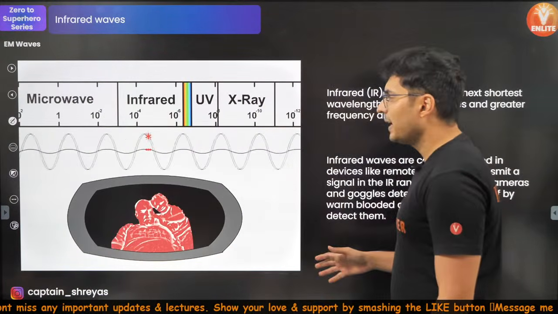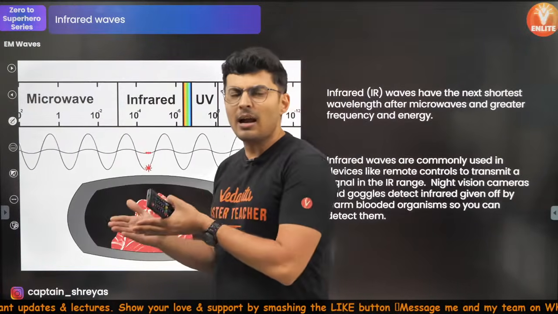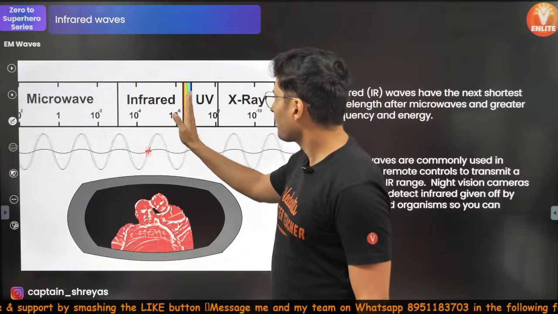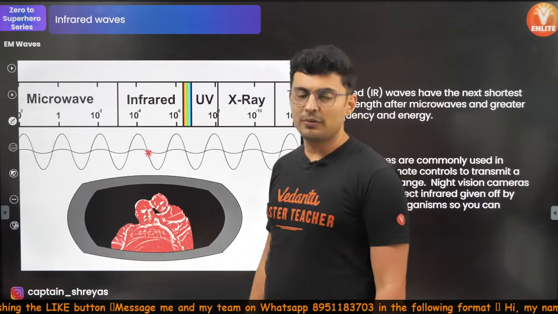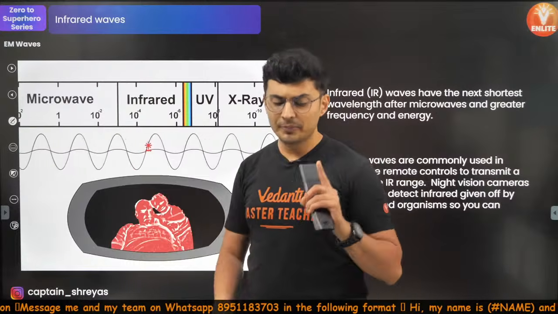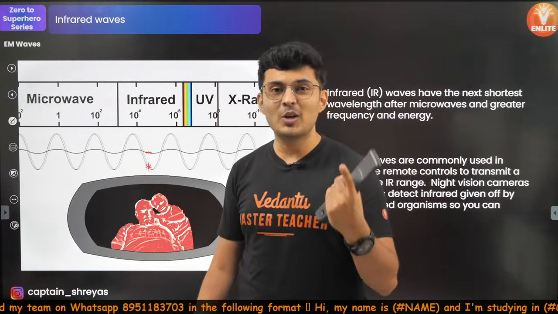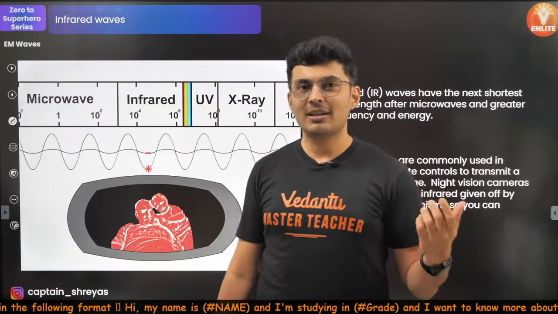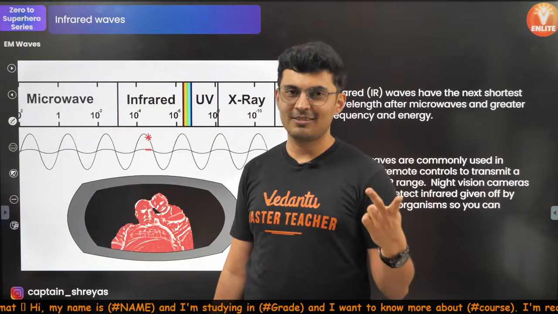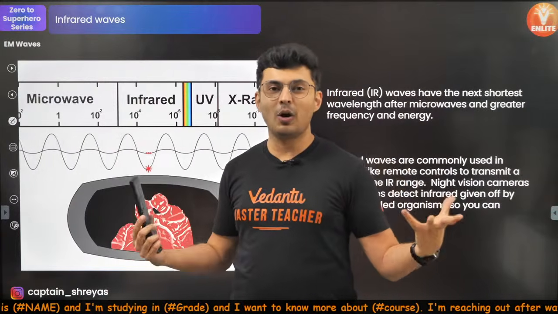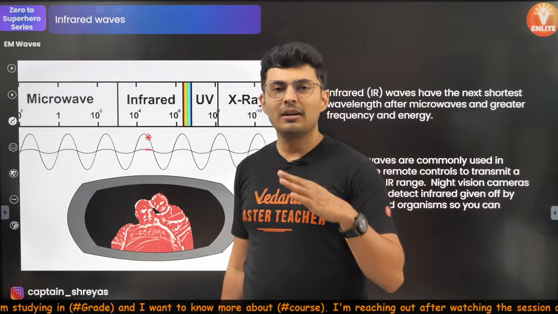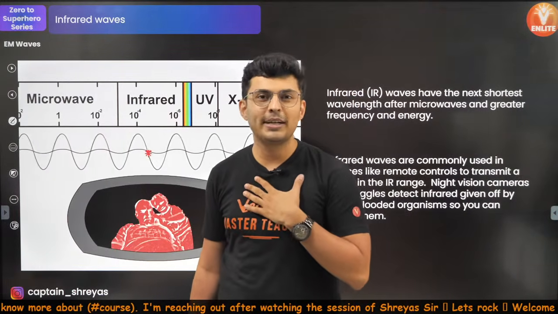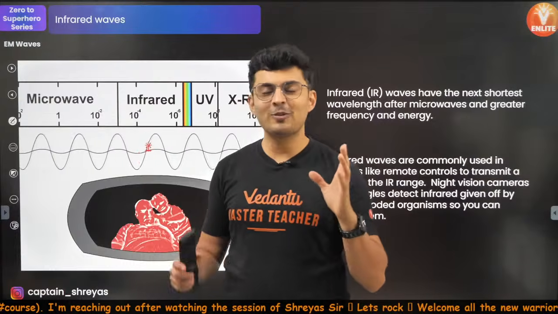Then obviously infrared waves are slightly above the red wavelength, slightly longer than the red wavelength. So if you see the spectrum, it's slightly above or to the side of red color. They are slightly longer in wavelength, and infrared is emitted by your human body. Yeah, so we all know radiation. You would have studied this in 11th. Modes of heat transfer: conduction, convection, radiation. So any body which is hot radiates heat, and the wavelength in which you emit heat depends on your temperature. At your current body temperature, you radiate heat in the range of infrared.